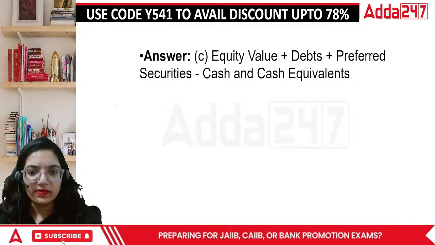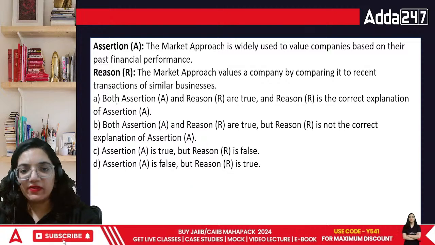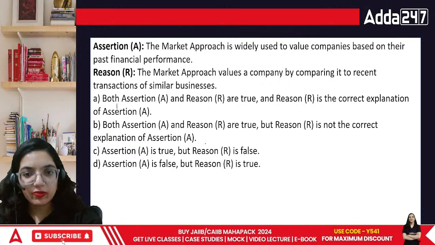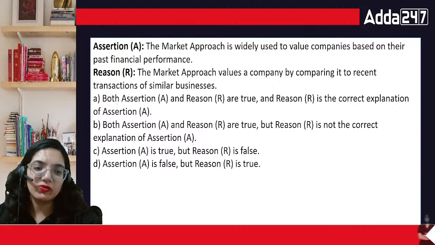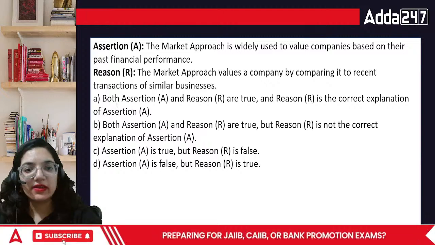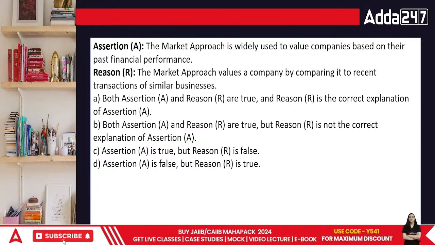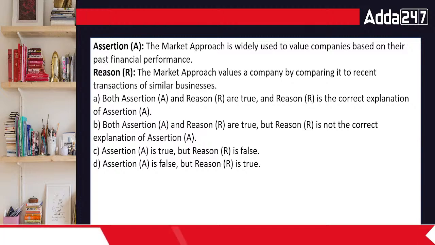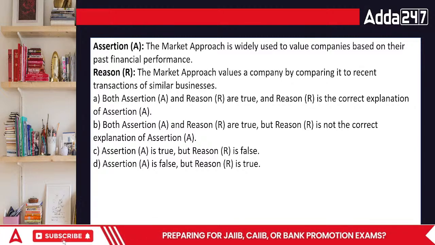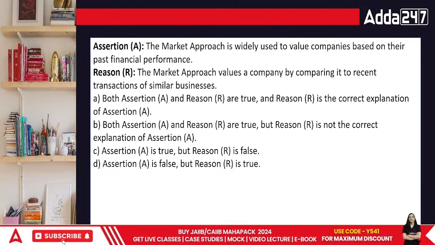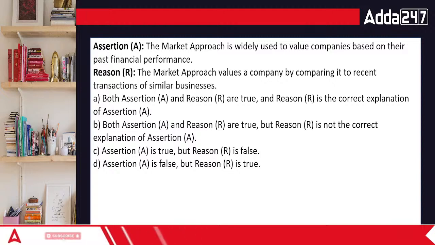Next question, please. Here comes the next question, everyone. The next question says that the market approach, we're talking about the market approach now, is widely used to compare various companies on the basis of past performance. Market approach helps us to know whatever their past performance was. Then the market approach values the company by comparing it to a recent transaction.